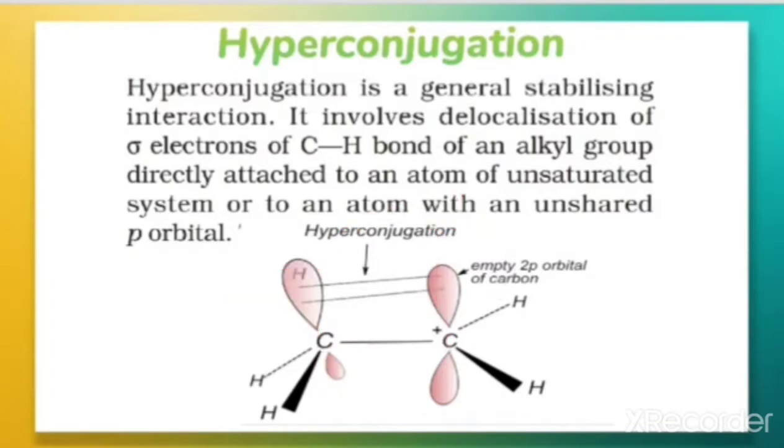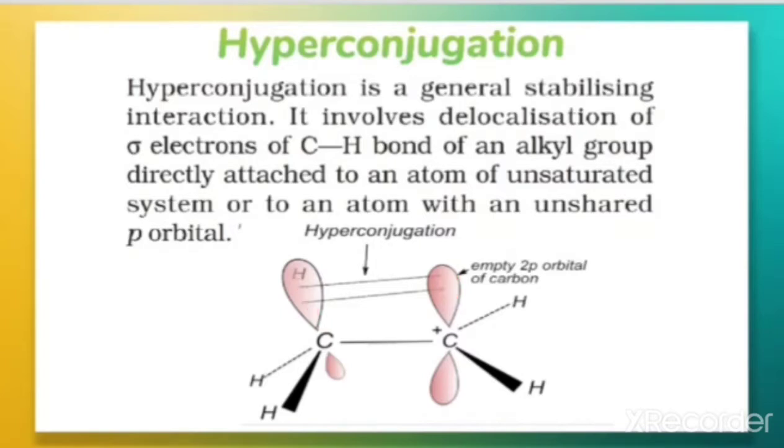So what is happening here? One of the C-H bonds of that methyl group aligns in the plane of the empty p orbital, and its electrons can be delocalized into the p orbital. Because of this, the interaction is called hyperconjugation.